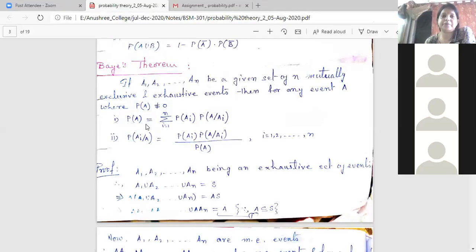That probability of A equals summation, i varying from 1 to n, probability of Ai into probability of A given Ai.